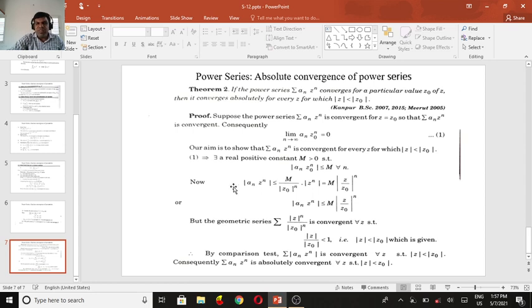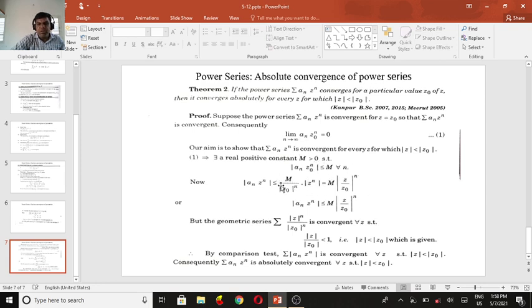Here we use the comparison test and the ratio test. Yeah, we observe the comparison test here. Our aim is convergence for every value of z with |z| < |z_0|. Using the definition of a limit, for every epsilon positive, you can choose a positive number M such that the absolute value of a_n z_0^n is less than or equal to M for all n.